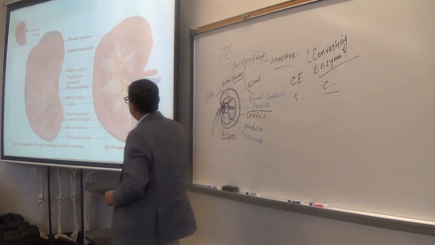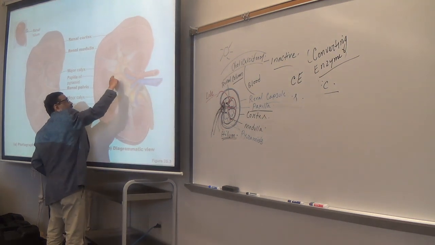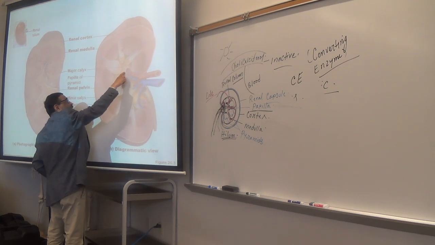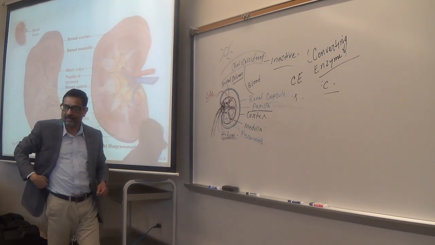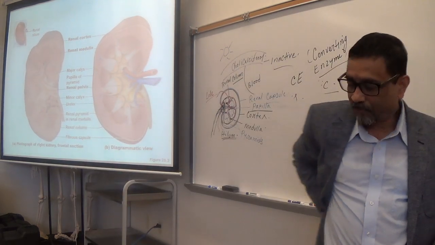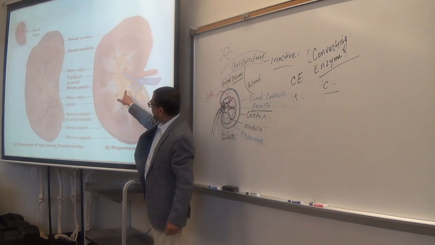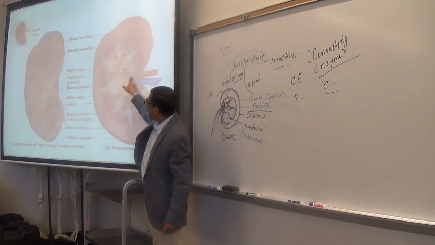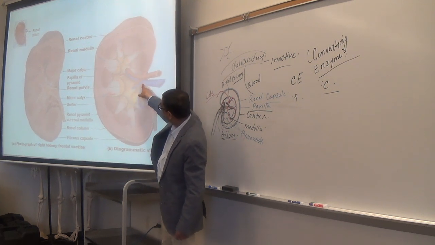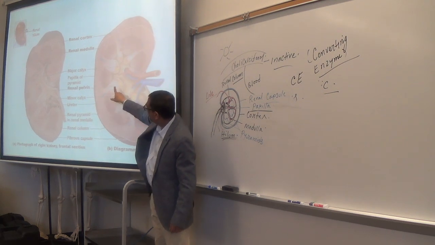Then a number of minor calyces give the urine to this part, and that is called the major calyx. So major calyces. And then from the major calyces, urine is given to this part of the kidney, and that is called the pelvis.